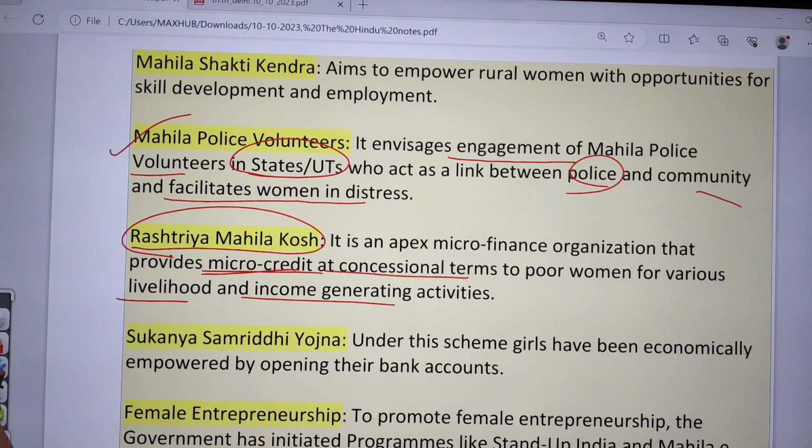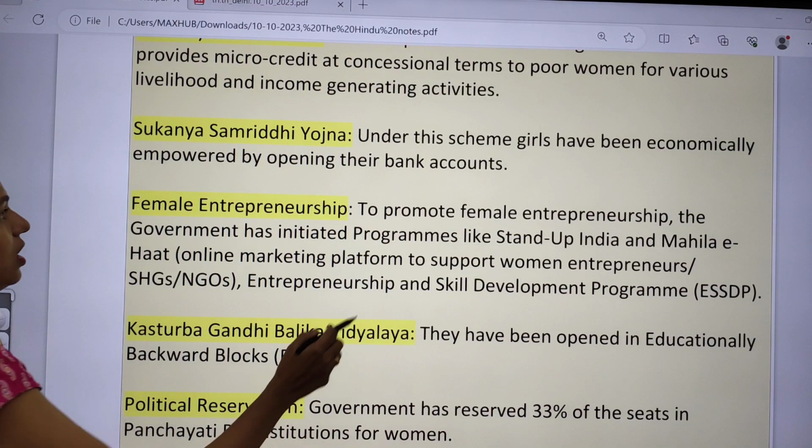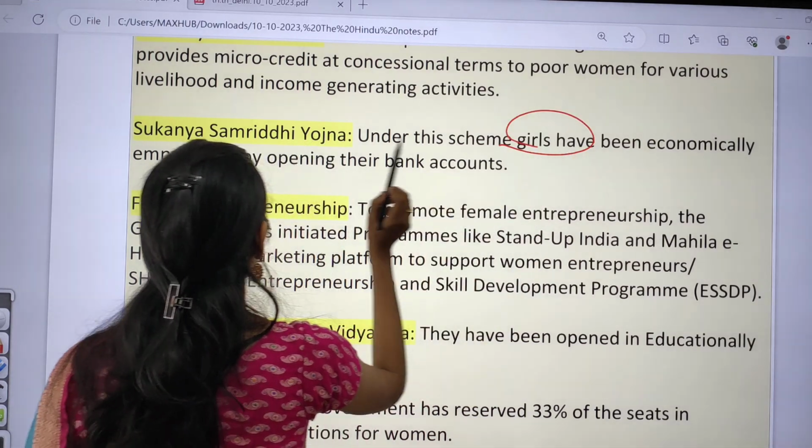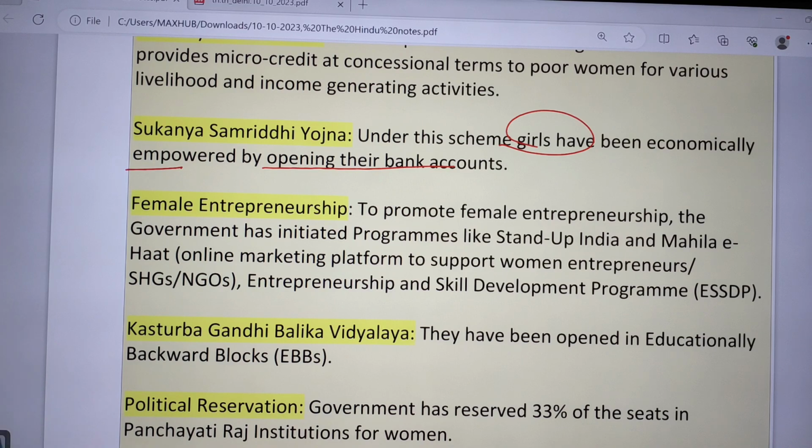And next one is Sukanya Samriddhi Yojana. So under this Sukanya Samriddhi Yojana, girls are economically empowered by opening their bank accounts. So under this, women can open the bank accounts.